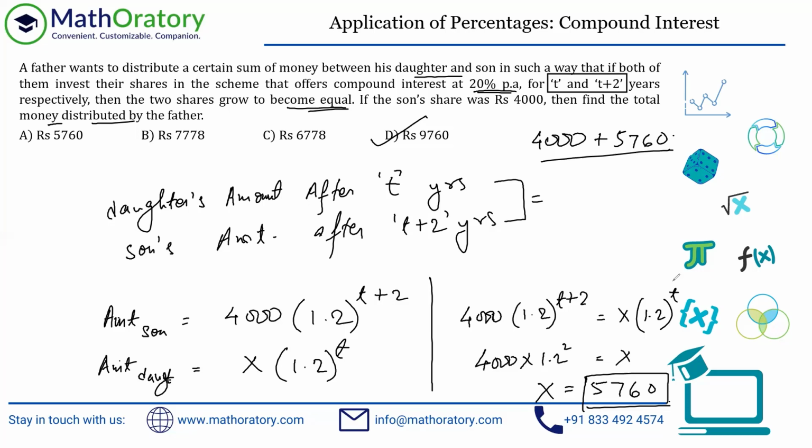But anyhow, that's the answer for this problem. Hopefully nobody made a mistake and marked 5760 as the answer. We're not looking for the daughter's share, we're looking for the total money distributed by the father. There is an option for that. Mostly you will have that as a trick option. But yeah, that's all for this problem.